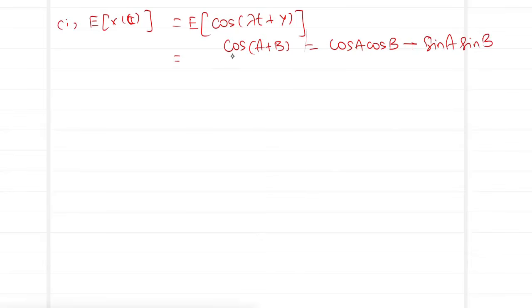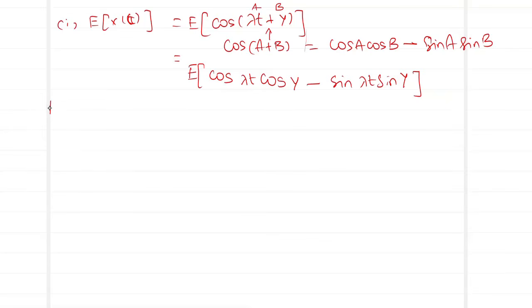So by the trigonometric identity, cos(A+B) is cos A cos B minus sin A sin B, we apply it to the above quantity. So we have the expected value of the expansion of it, cos, this is going to be my A, this is going to be my B. So it is cos λt cos y minus sin λt sin y.